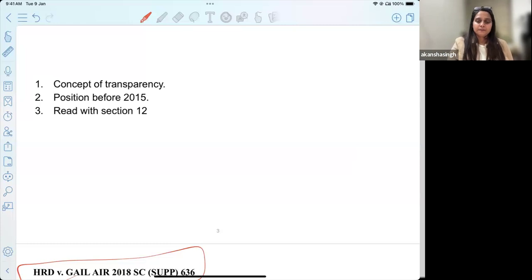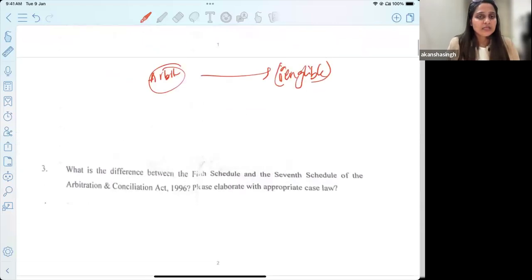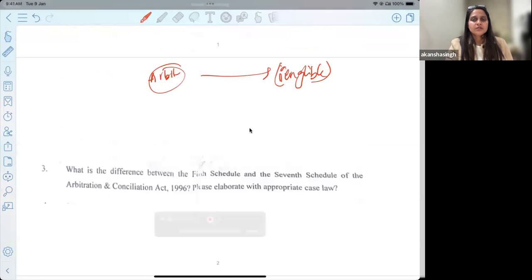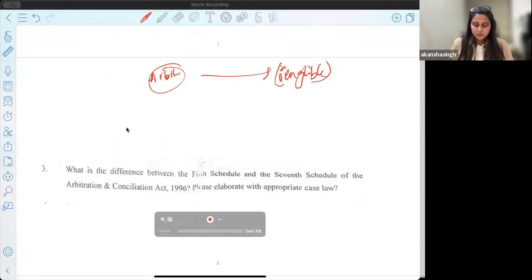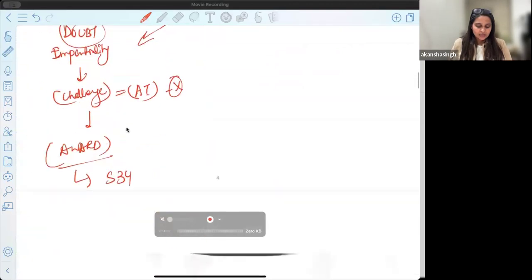I believe this should be enough for you to get a brief idea of what really exists in a case wherein you want to challenge the impartiality or the ineligibility of the arbitrator. All right, so I think we are good with this first question. Then we move ahead and talk about our next question.